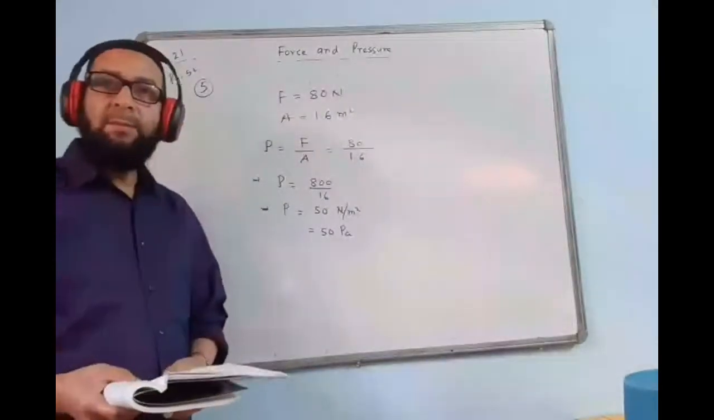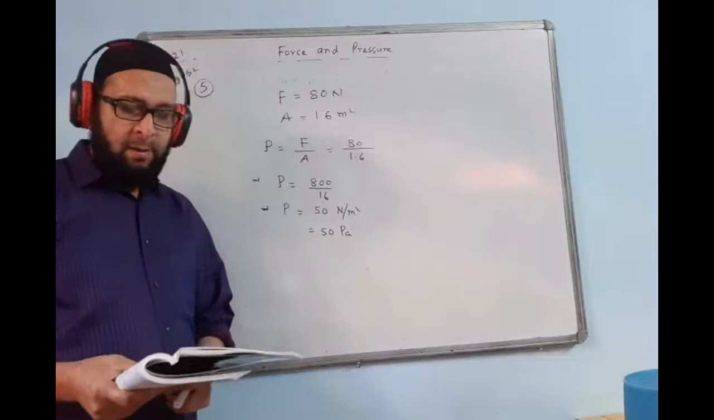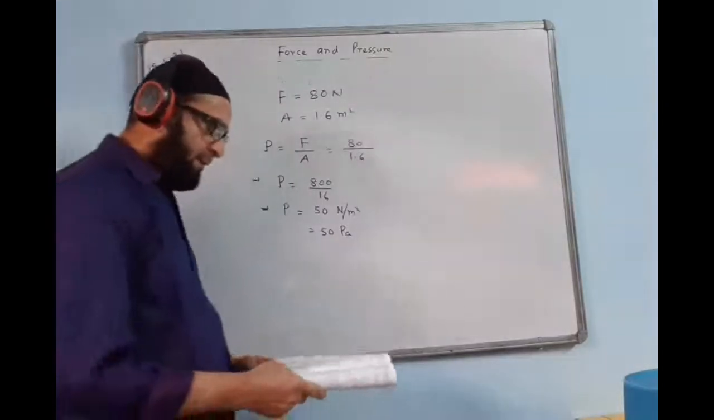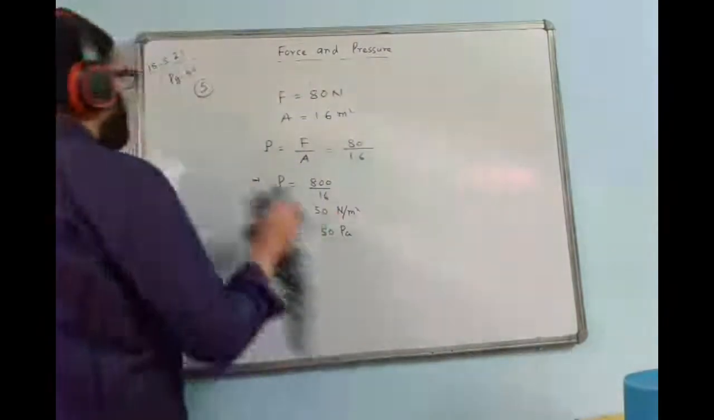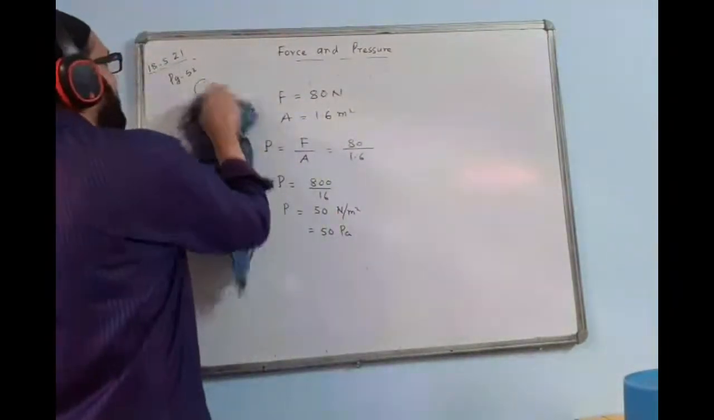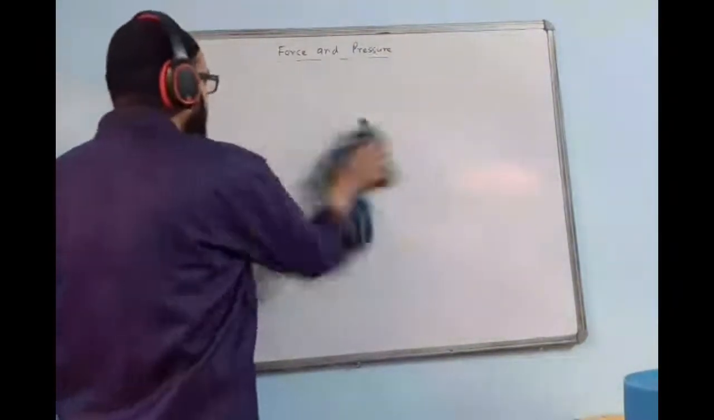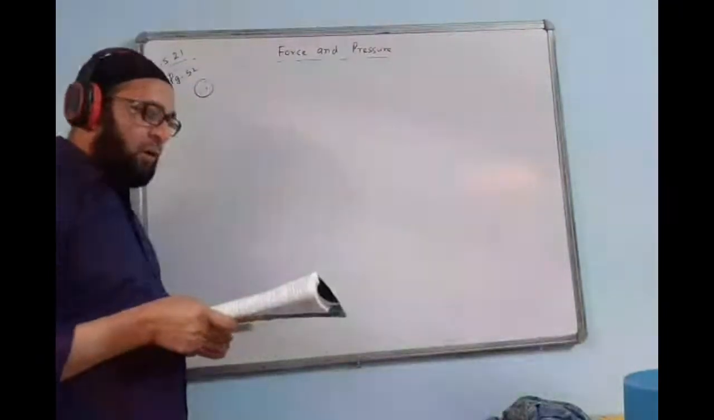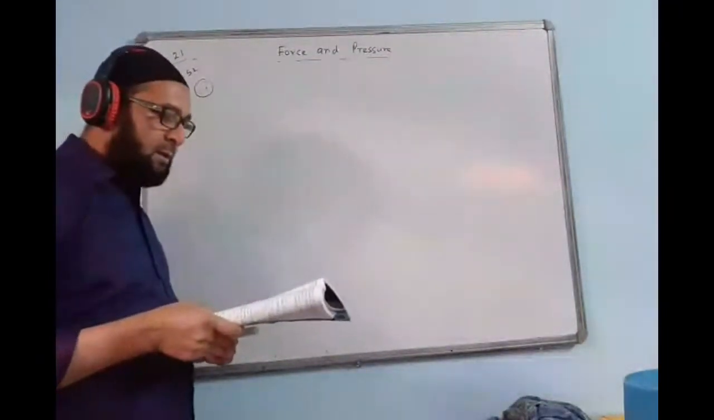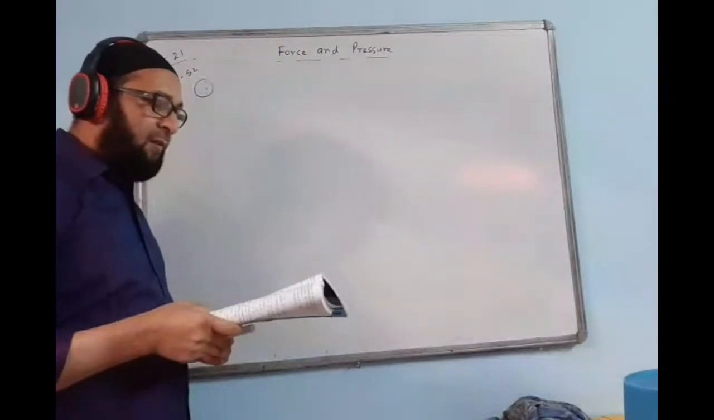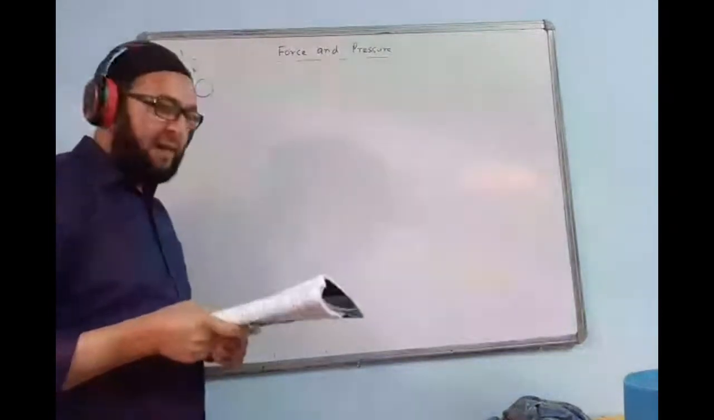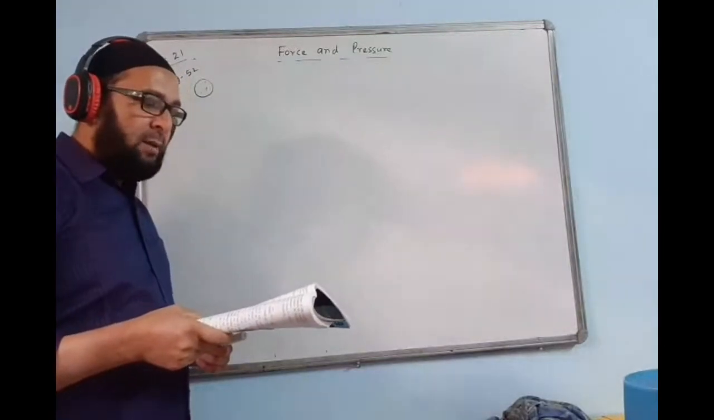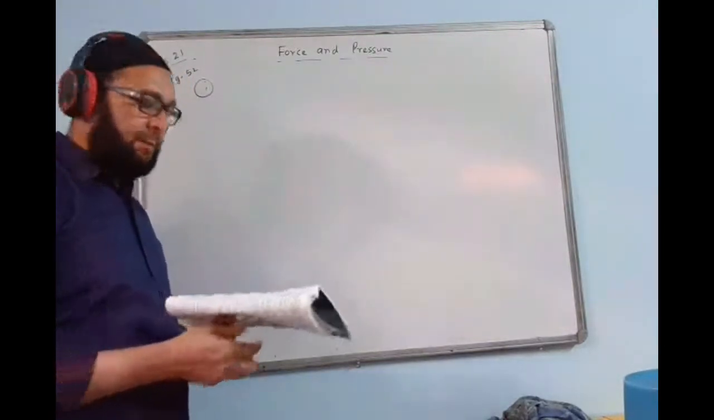Yes, boys? Now you can see question number 6. The next question is question number 6. If a pressure of 50 Pascal acts on an area of 4 meter square, calculate the thrust applied.